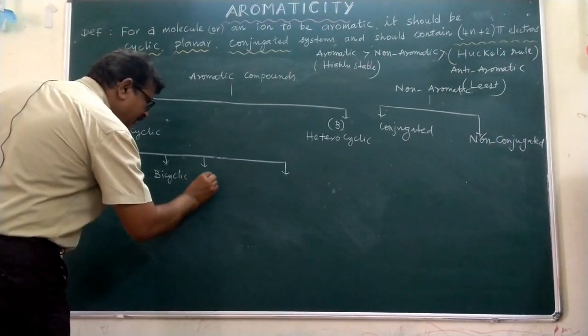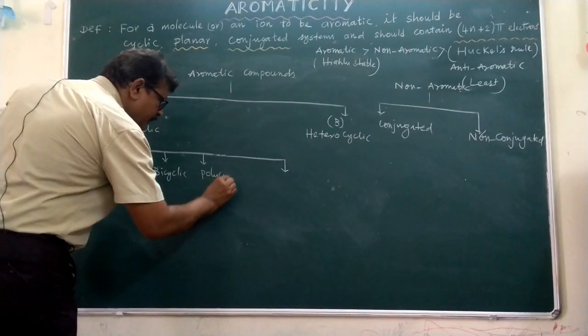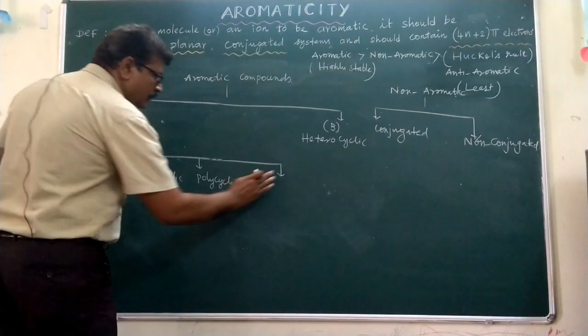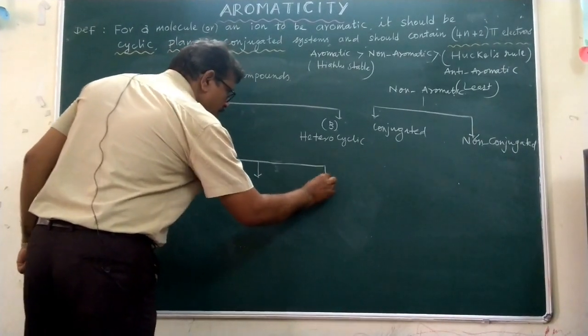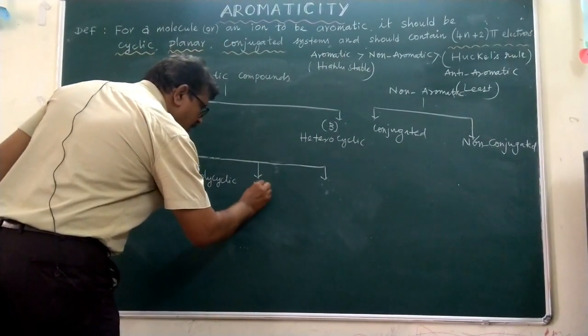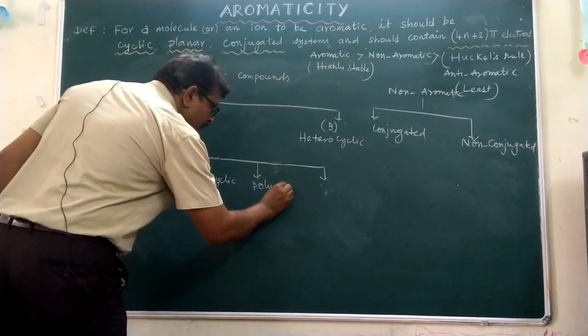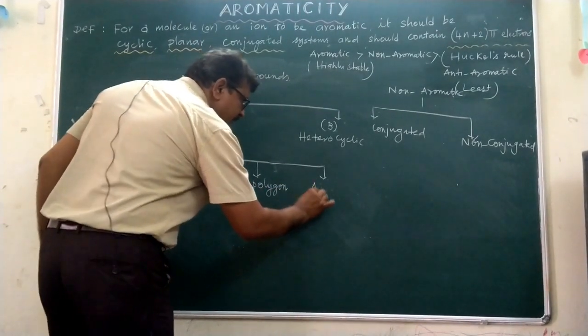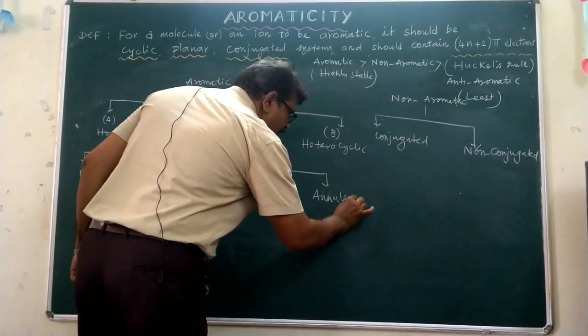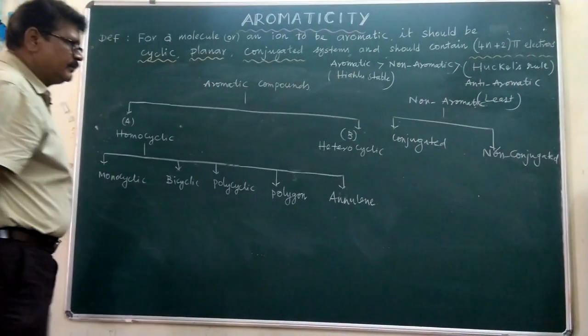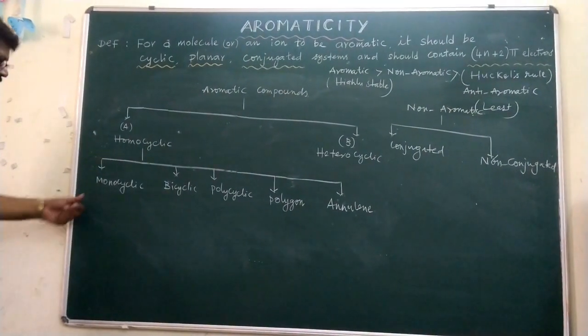Third one, polycyclic. Fourth one, this is a polygon and so on. One by one, let us discuss.